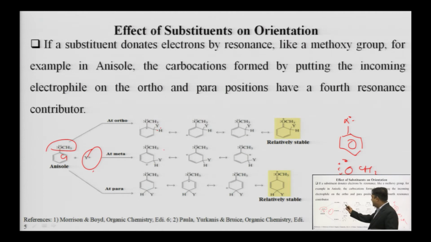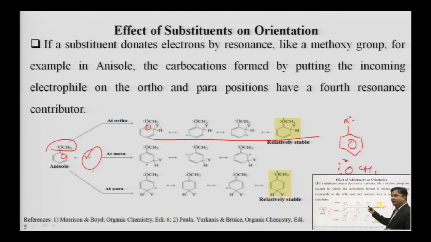Again, this positive charge will be delocalized all along the benzene ring and we are getting resonating structures. After delocalization occurs in the benzene ring, this positive charge goes to the oxygen also. So, there are possibilities of 4 resonating structures.